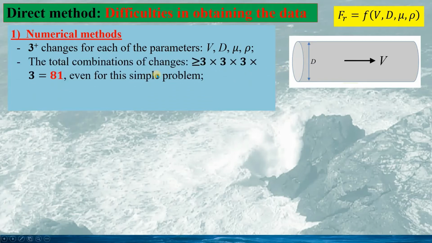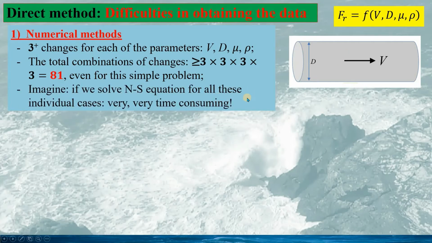So for this simple problem, the total number of combinations would be equal to or larger than 3 times 3 times 3 times 3, because of the 4 physical parameters. That means we will have more than 81 combinations for this simple problem.